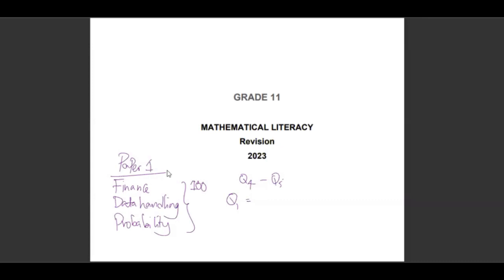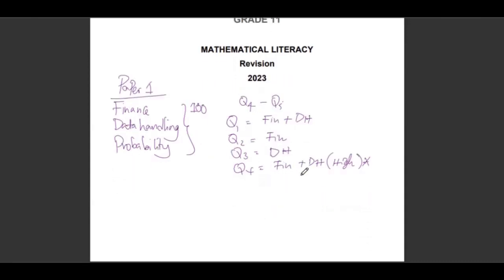Question 1, we shall expect a mixture of finance and data handling. Question 2, we might expect to see finance only. Question 3, it will be data handling only. Then question 4, still it will be a mixture of finance and data handling, but at a higher level. So difficult questions we might expect to see in question number 4 and 5, they might be a mixture of the two.